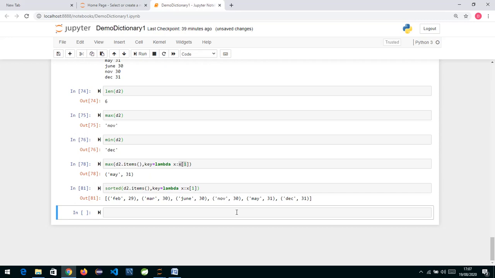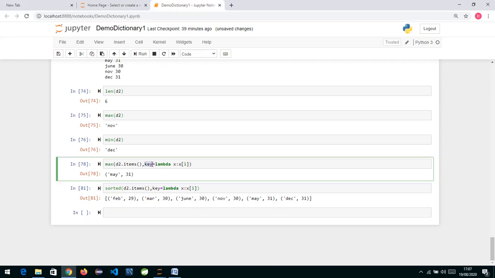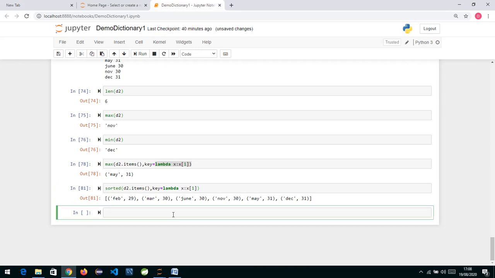If you want to work on values, we need to use this key over here, and to this we need to specify a function. You can directly write an anonymous function on the spot, or you can predefine a function and work accordingly. Length, max, mean, sorted, all these functions are built into the Python interpreter. You can make use of them on all iterables like lists, and we can use them on a dictionary also.